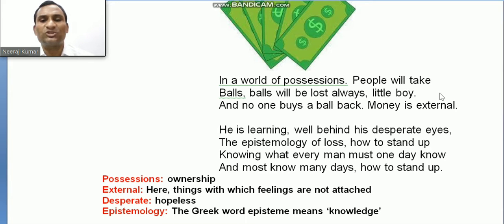So now the poet is speaking with the boy, the boy who has lost his ball. In a world of possession, people will take balls, and balls will be lost always, little boy. And no one buys a ball back. Money is external.